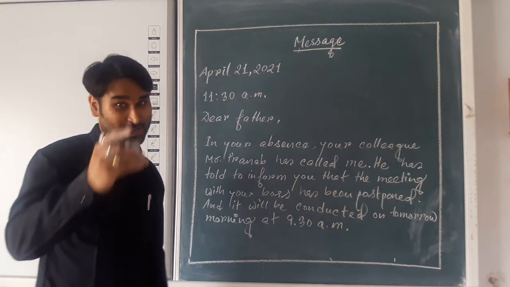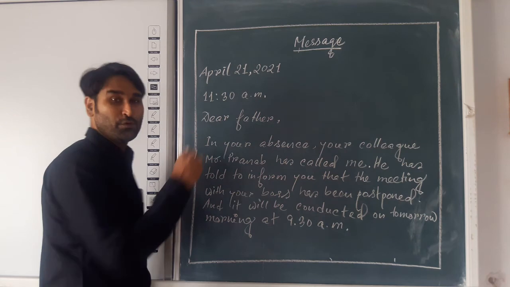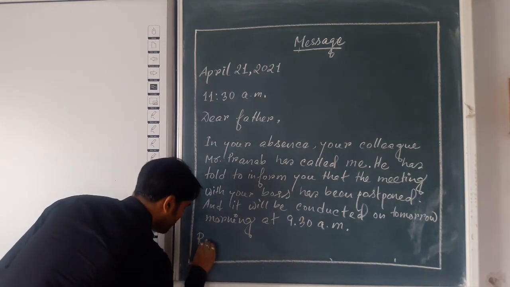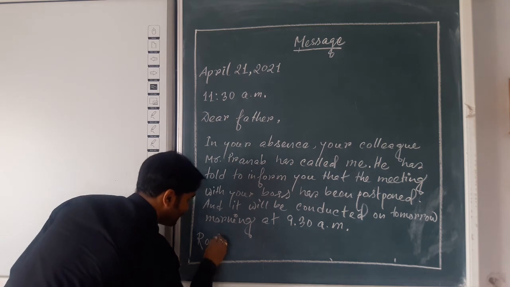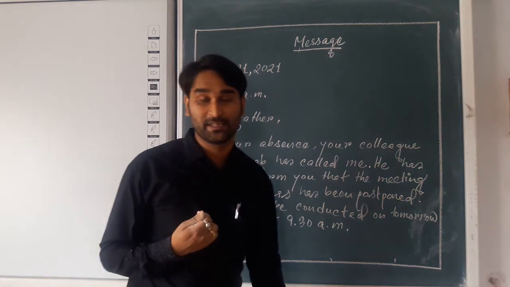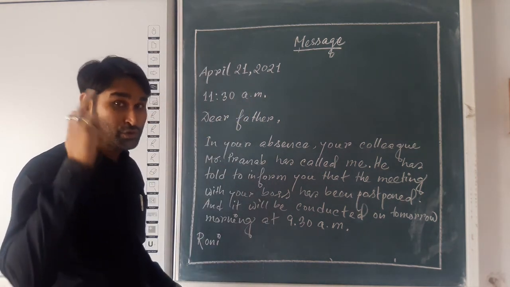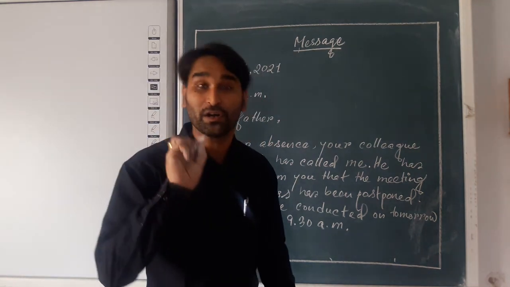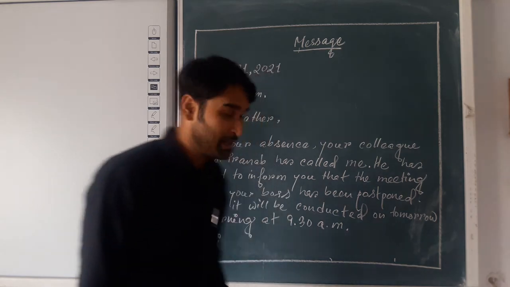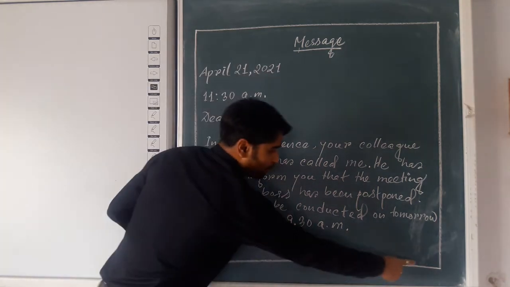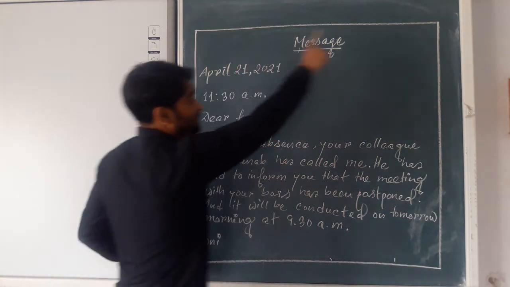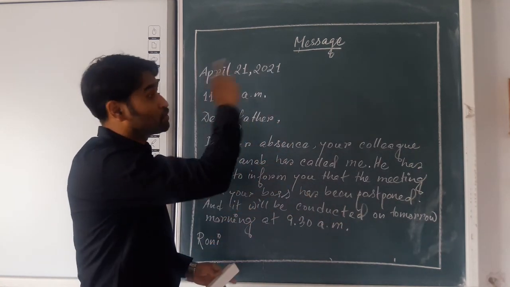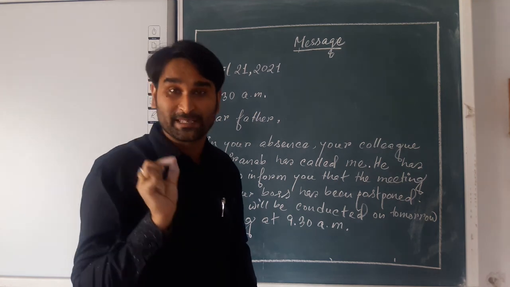At last you will write your name, or signature. You are Ronnie or Rini. I am a male, that's why I am writing Ronnie. I am not writing my own name, Ajit. Mind that your name will be mentioned in the question paper. If it is not mentioned, then you may write your own name. And at last, you will put the box. You can see it is within a box. I had drawn it previously. If it is not drawn, you will draw it with scale and pencil.